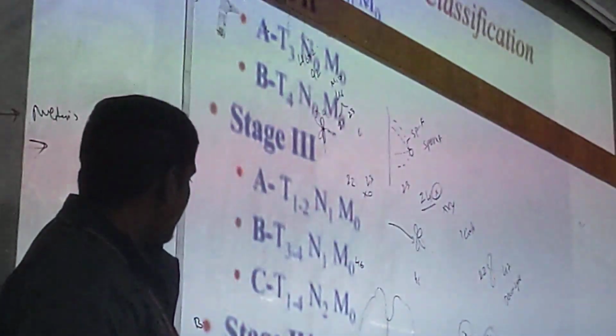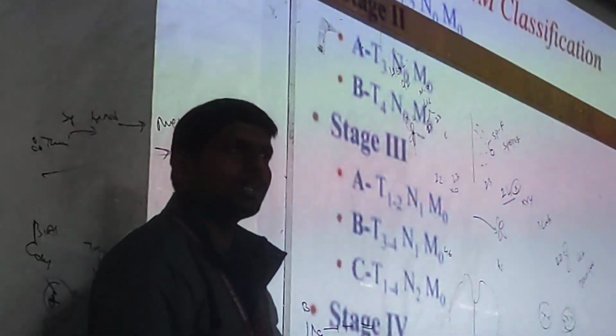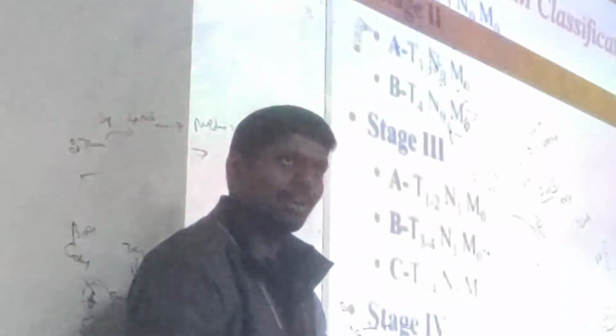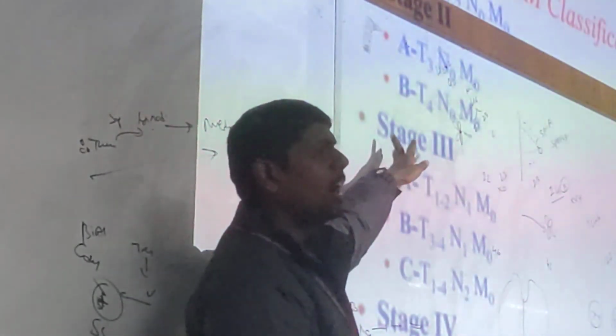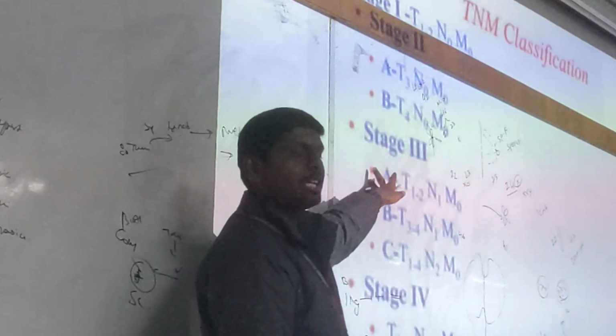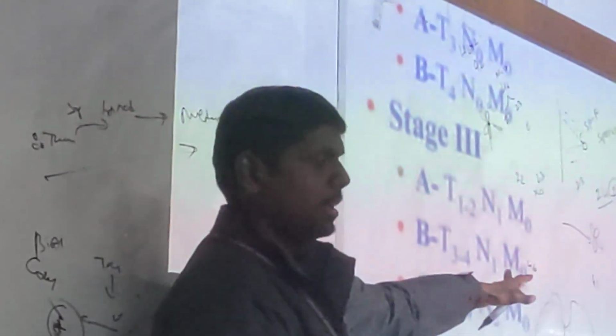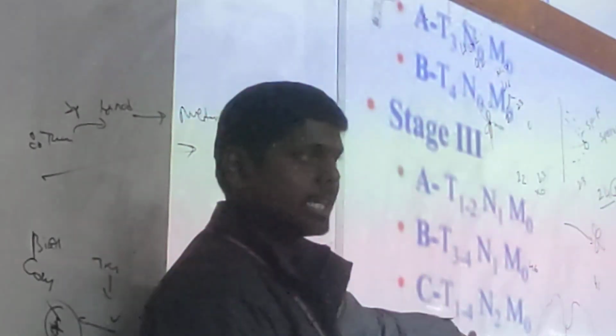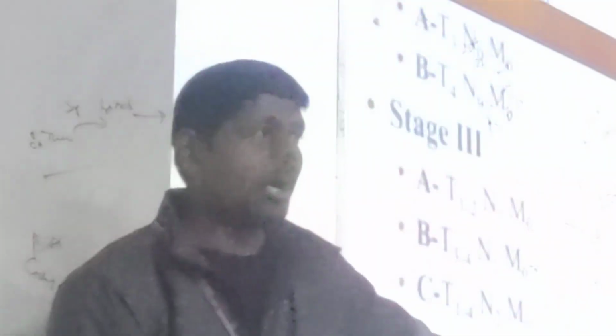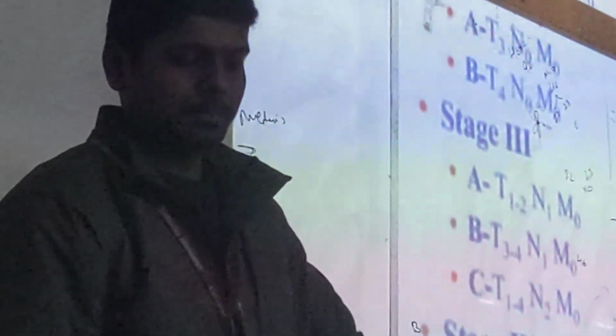So yeah, now you understood the stages of cancer also. We categorize the stages of cancer by understanding the TNM classification: the size of the tumor, the number of lymph nodes and the metastasis. Is it clear? So now you understood these basics also.